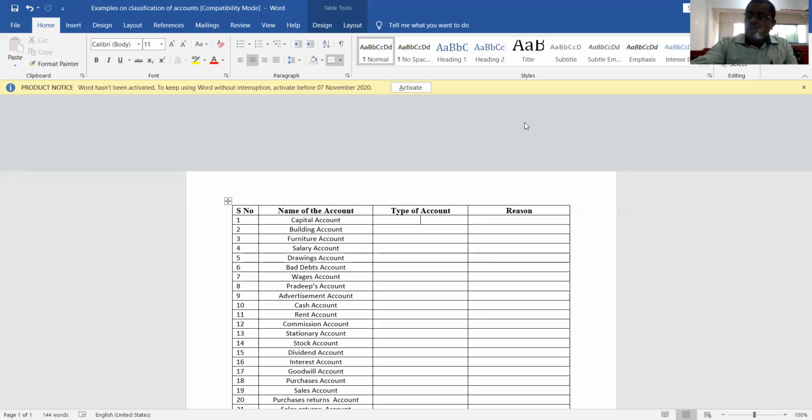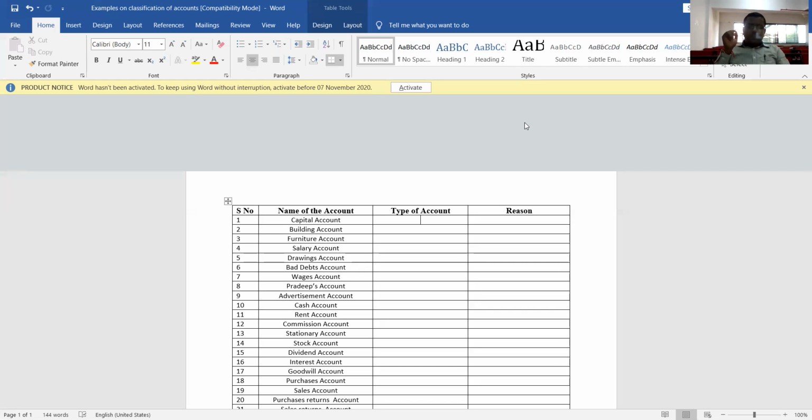Sorry, that is nominal account. Personal account deals with a person, firm, institution or organization, etc. Real account deals with the properties or assets of the business. Then the third one is nominal account. It is an account which deals with expenses and losses or incomes and gains that are earned or generated in the business. It deals with expenses and losses that are incurred in the business, and with incomes and gains earned in the business. That particular account is called nominal account.